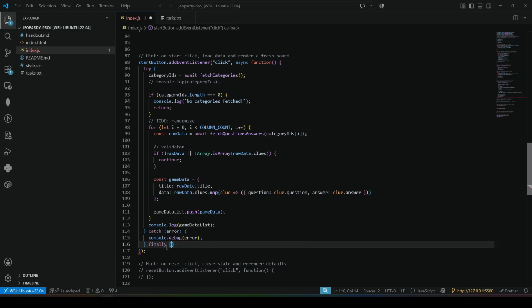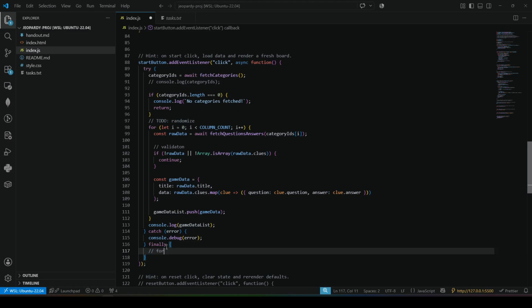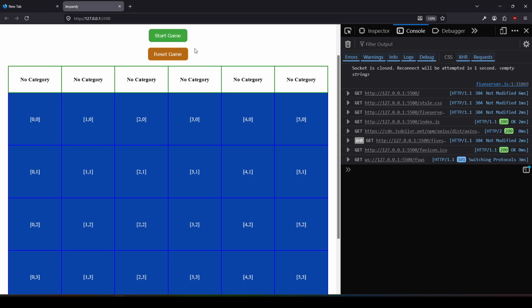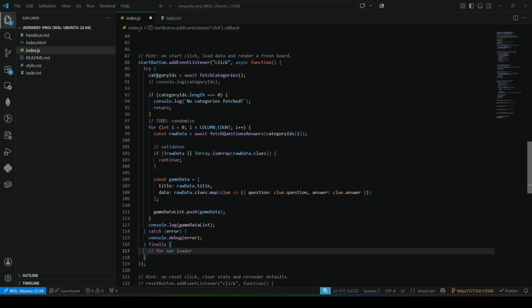Finally is going to be for our loading screen, or our loader. Because eventually we want to have some sort of spinner here. It will activate the spinner, go through the works, either error out or give us back our data list, and finally take out the loader. But we'll come back to that later. For now, it does nothing.